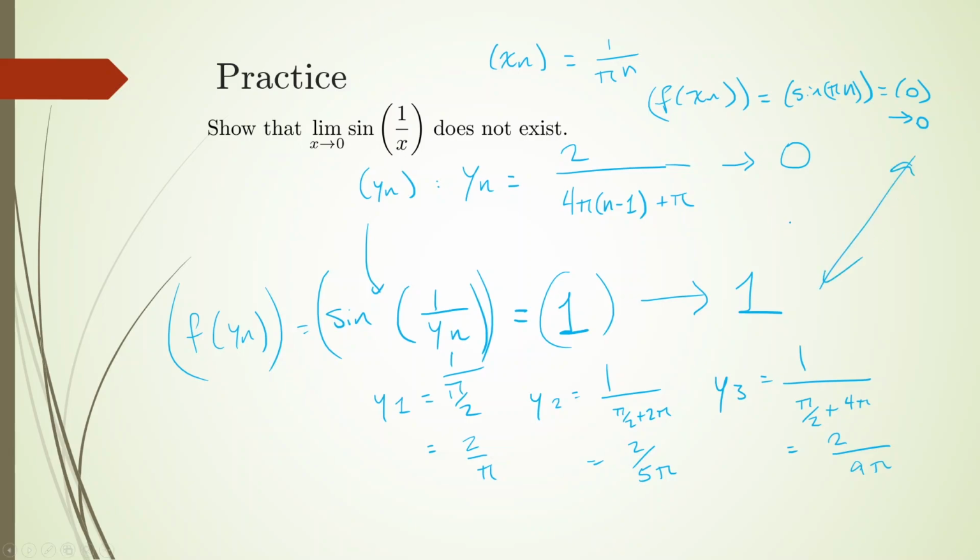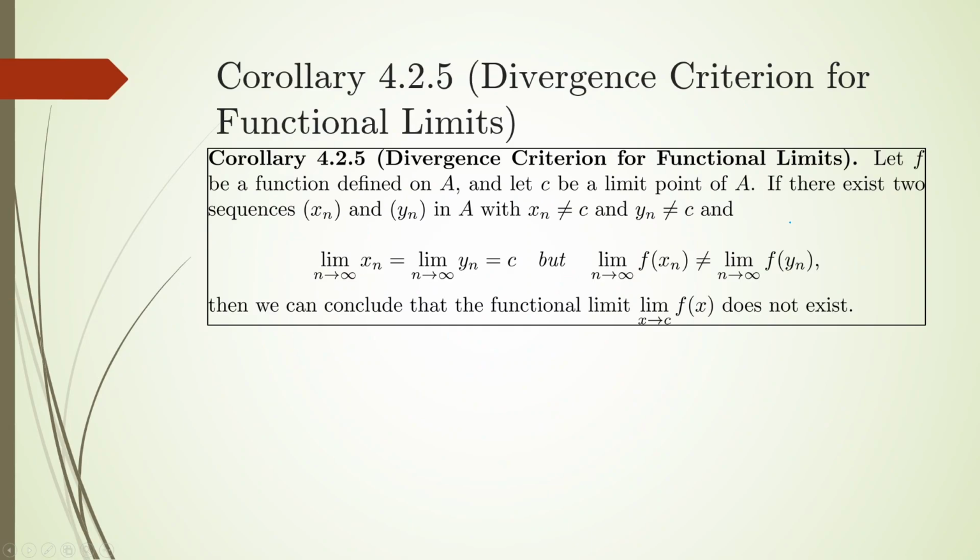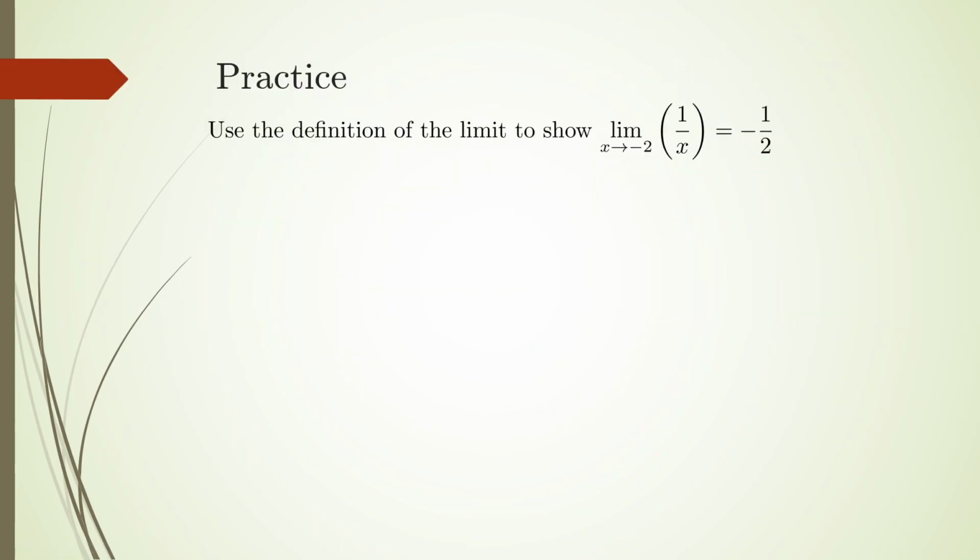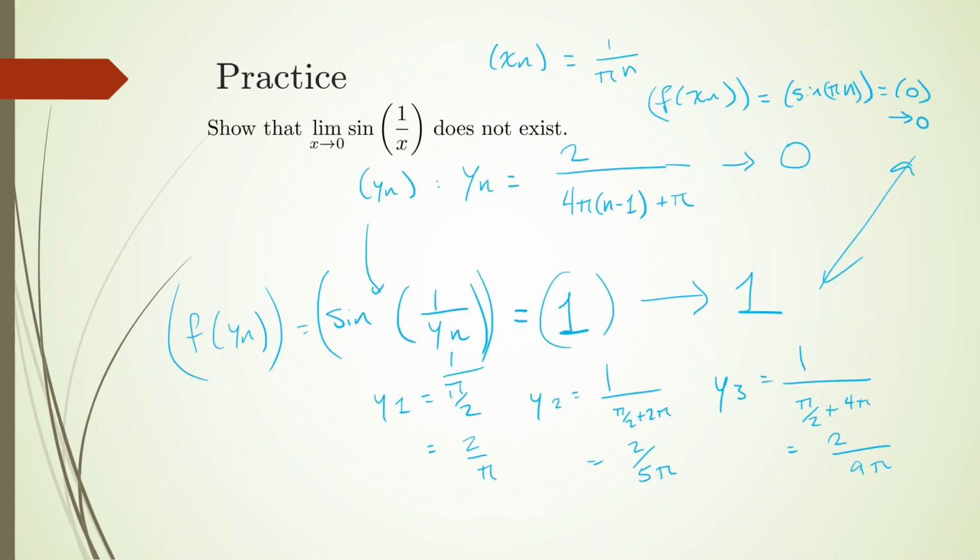Okay, so we would say, by the, I forget the name, but it's by the divergence criterion for functional limits, we conclude that the limit as x approaches 0 of sine of 1 over x does not exist.